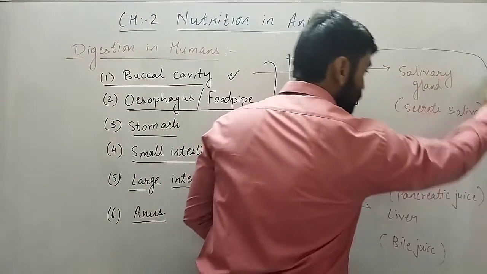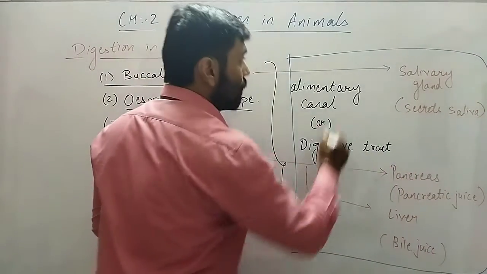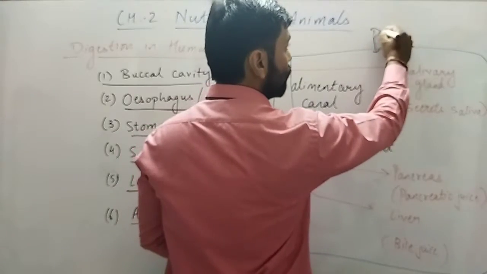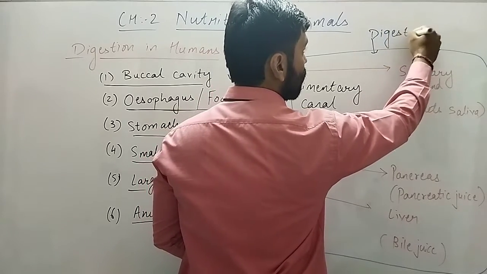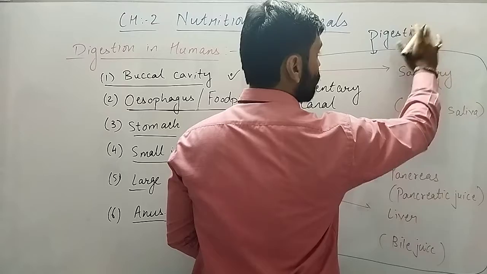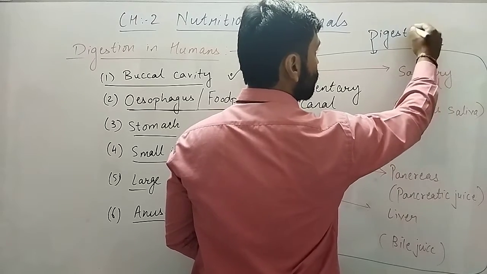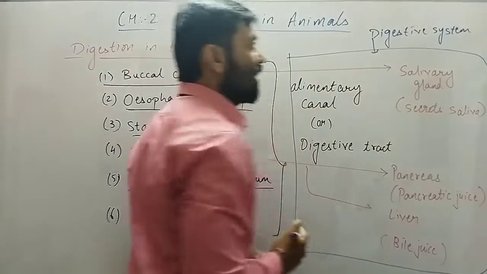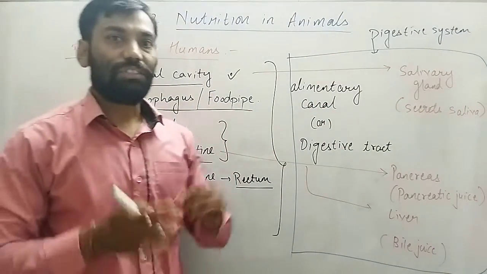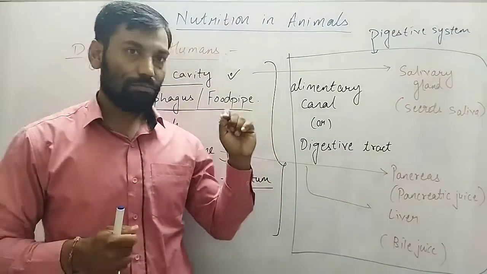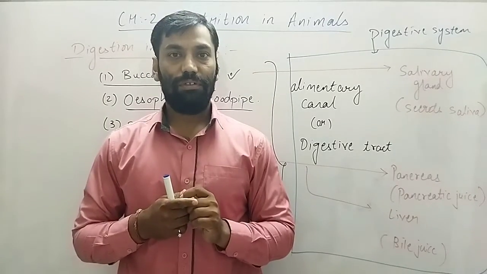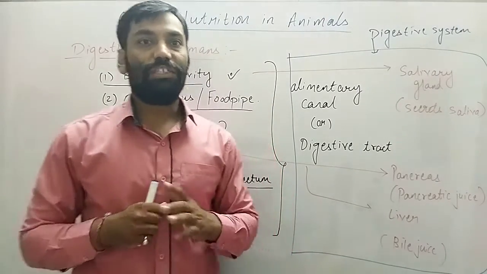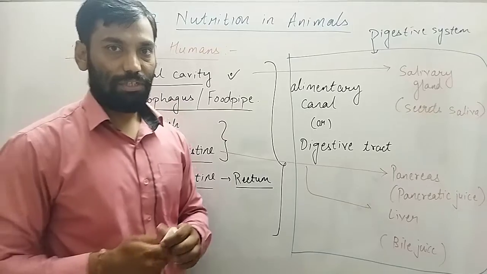This forms the digestive system. So what does the digestive system consist of? The digestive system consists of the alimentary canal and associated glands. Fine. Okay.